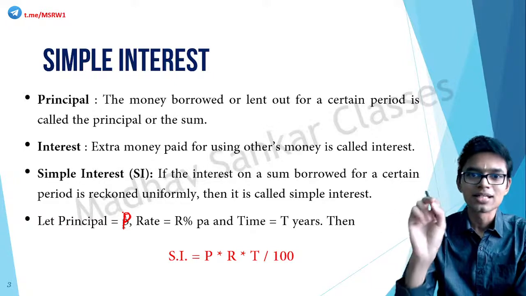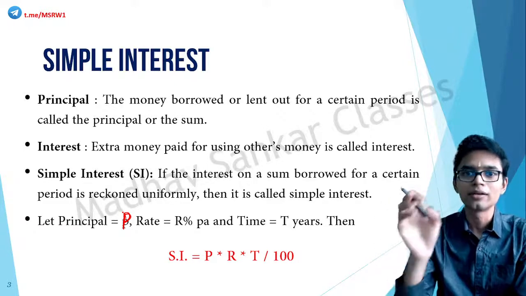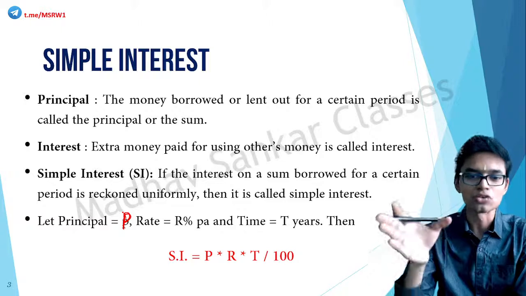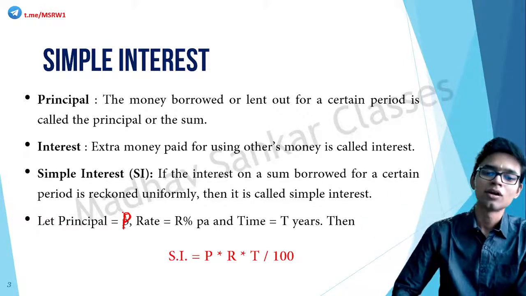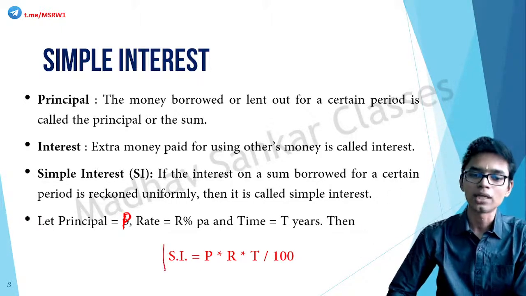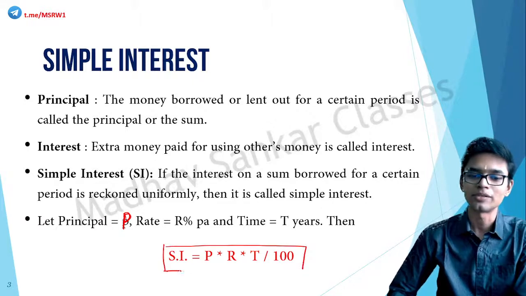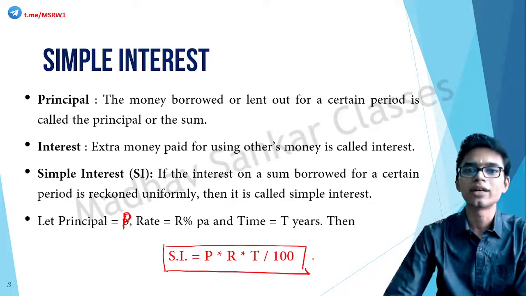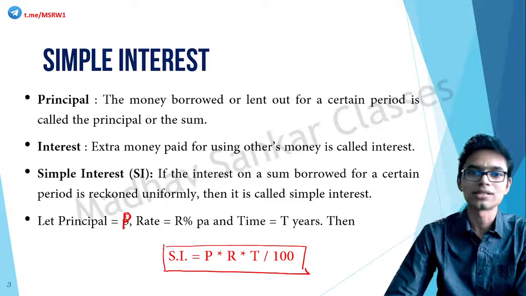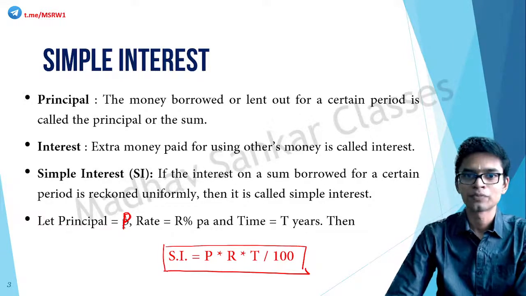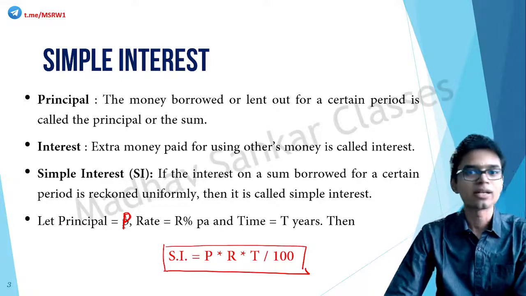In this case, simple interest is calculated by the formula principal into rate into time divided by 100, or SI is equal to PRT by 100. Keep this in mind. This is the only formula that you need to solve almost all the questions in simple interest. So SI is equal to PRT by 100.